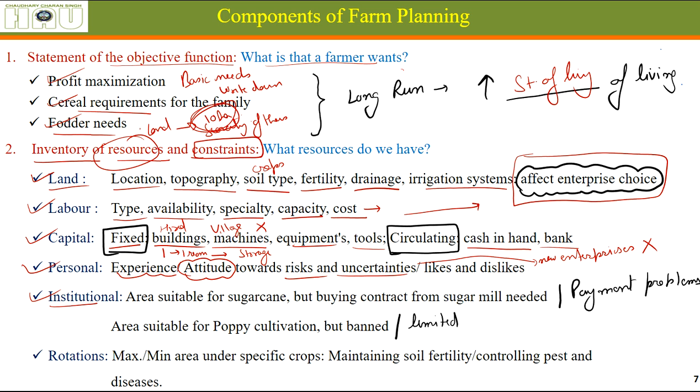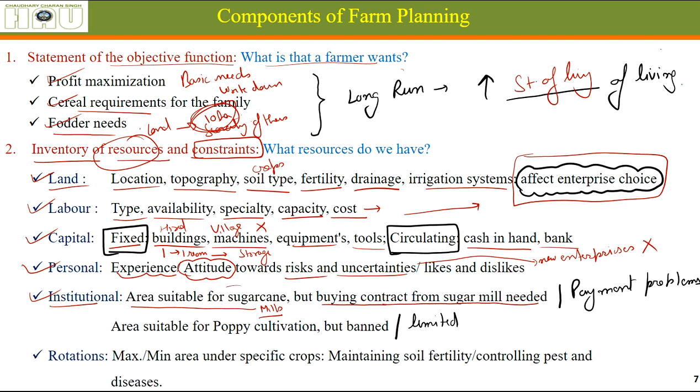Institutional factors also affect the choice of enterprise. How does it affect? Let's say our area is suitable for sugarcane, but sugarcane is generally sold to sugar mills, and those sugar mills buy sugarcane as part of a contract from the farmer.